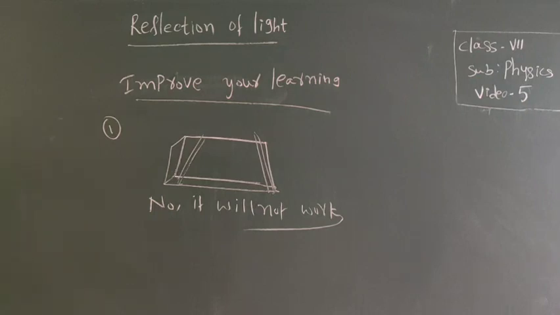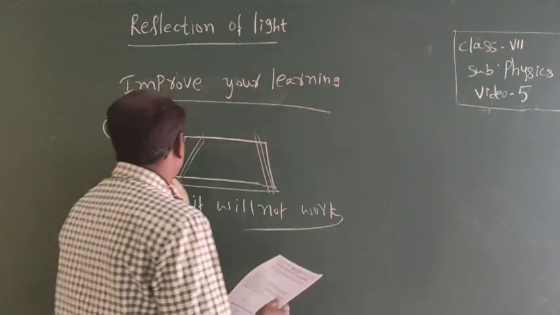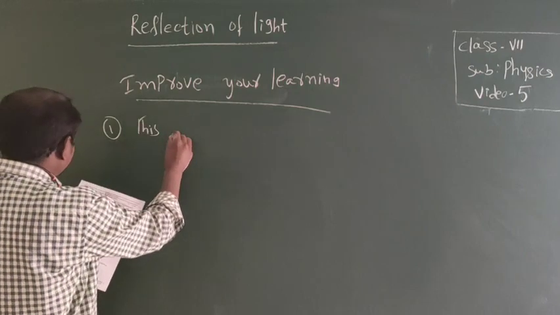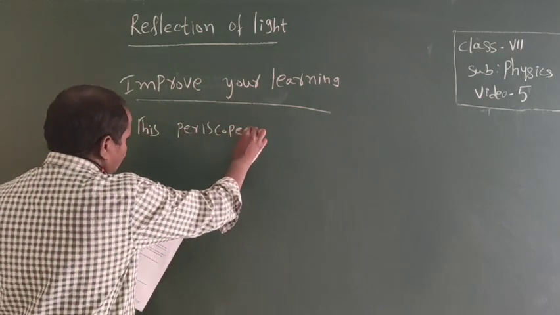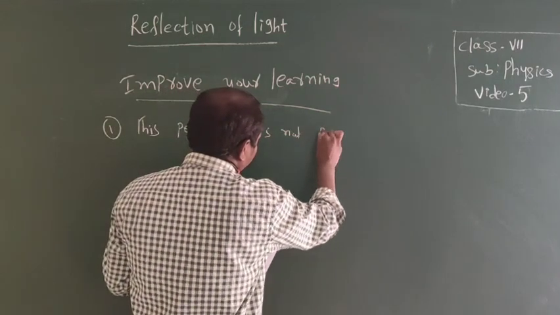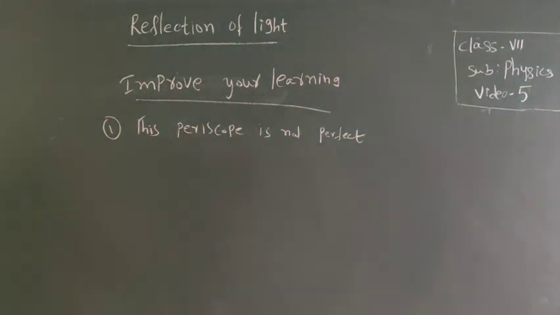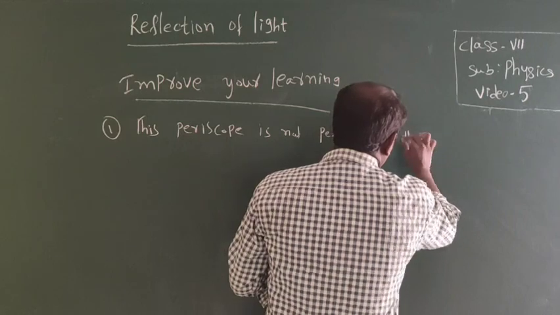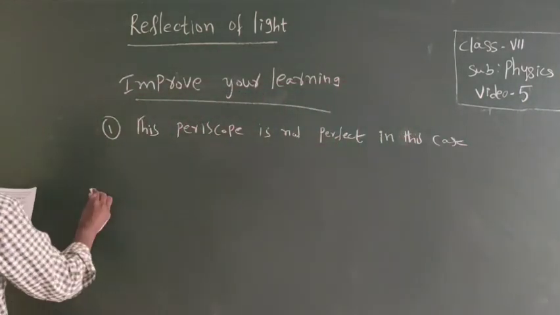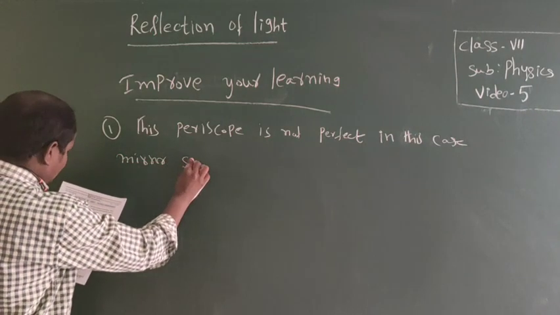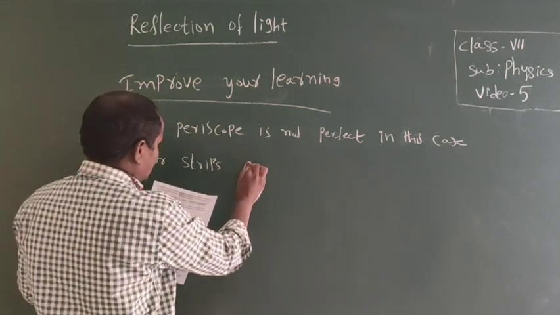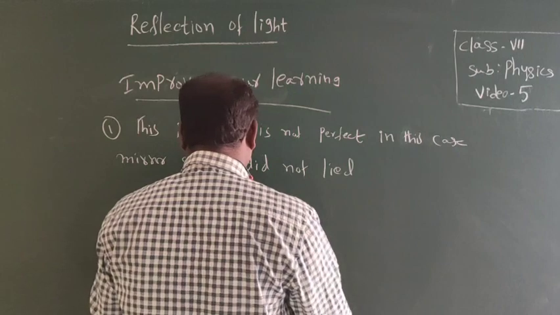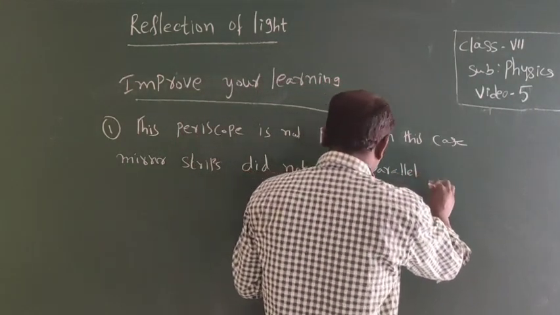This periscope is not perfect, because in this case the mirror strips do not lie parallel to each other.